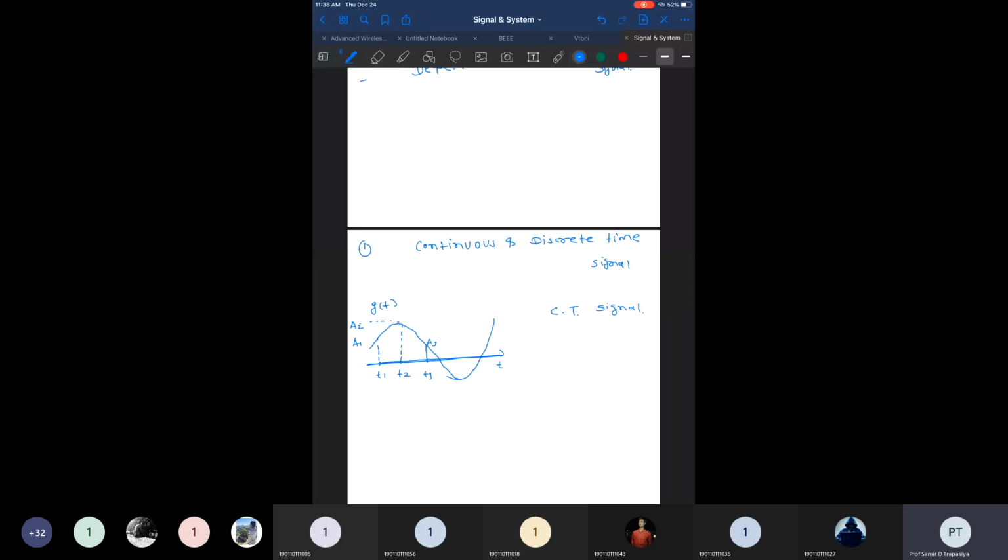Make sure that sometimes you get a repetitive value. For example, consider this signal.